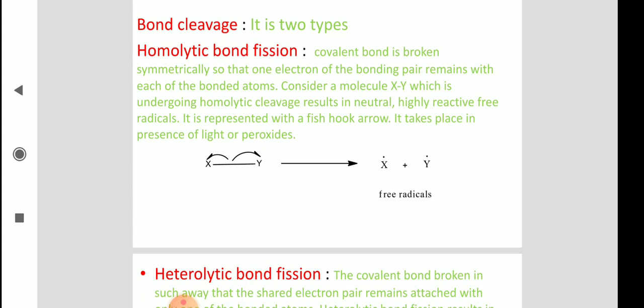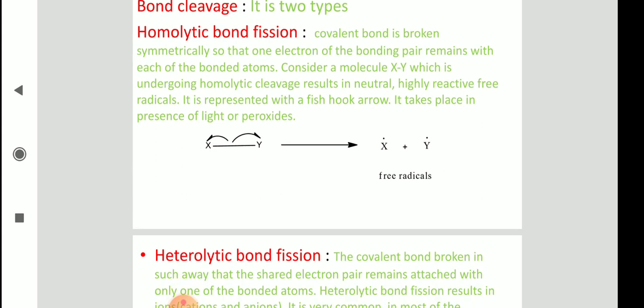But homolytic cleavage is very rare, we will see. These are present in the hydrocarbons only. Alkanes, hydrocarbons, only in those you can see the homolytic cleavage, and it is represented with a fish hook arrow. You can see on the slide I have just given the reaction also. X-Y homolytically cleaving, and then you are getting the free radicals. Only a very small amount takes place.